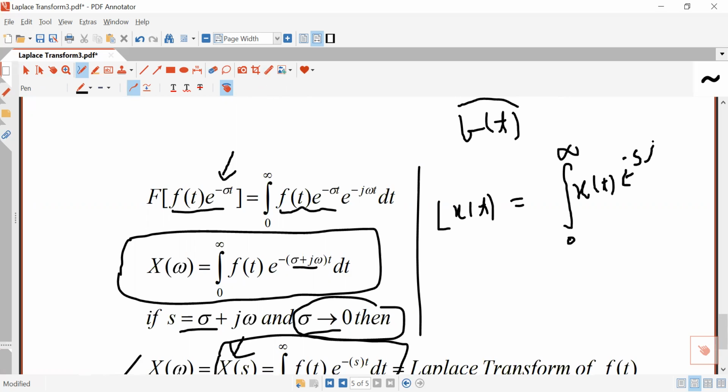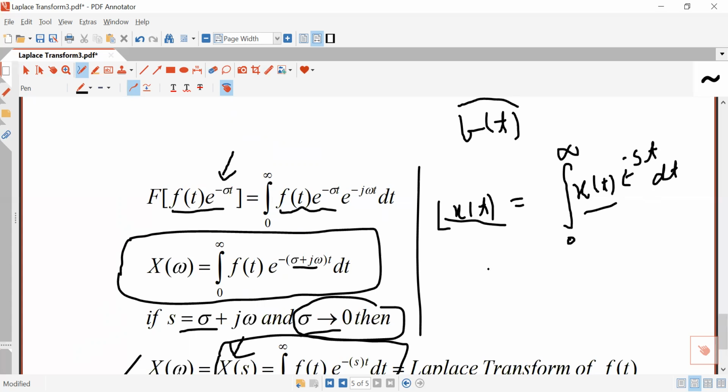This is the definition. Suppose you want to determine the Laplace transform of u(t), then in place of x(t) you will write u(t). Suppose you want to determine the Laplace transform of sine omega t, then in place of x(t) you will write sine omega t here. In this way you can determine the Laplace transform of any signal.